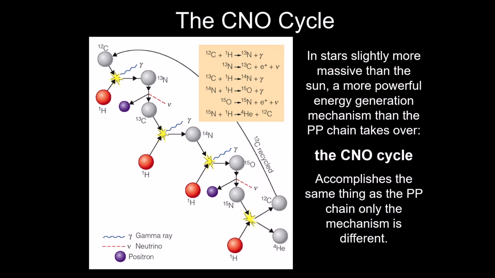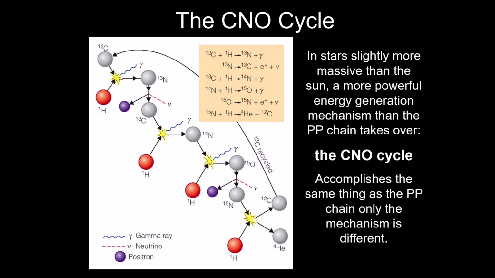This next process is called the CNO cycle. The CNO cycle is a different mechanism to produce the same thing that the proton-proton chain does. What is fed into this are hydrogen atoms, and what comes out is energy, neutrinos, and helium atoms.